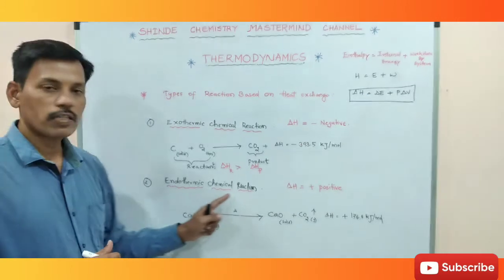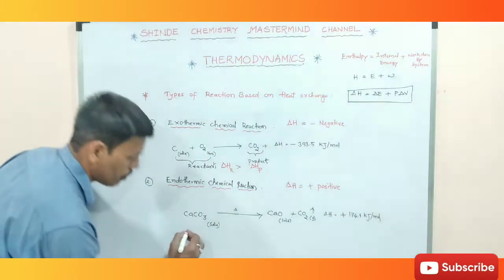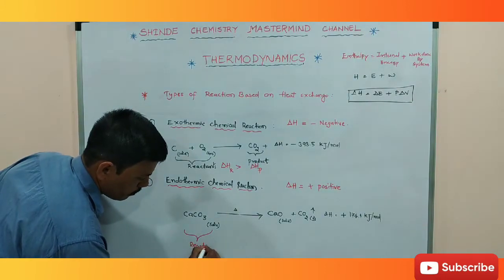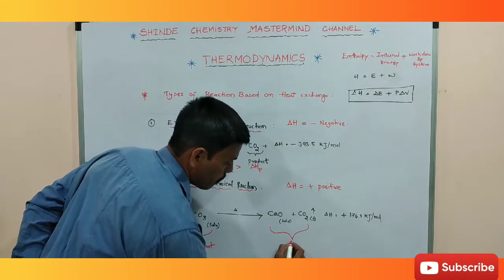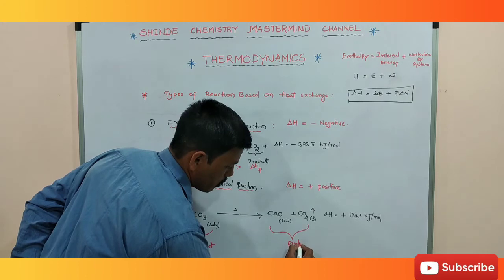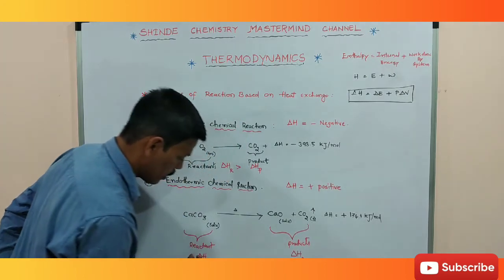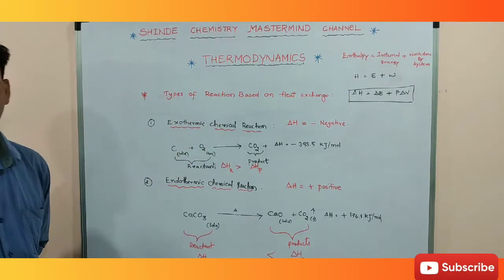After that, in endothermic chemical reactions, calcium carbonate is a reactant, so delta H of reactants. This one, calcium oxide and carbon dioxide, these are the products, so delta H of product. Here delta H of product is greater compared to delta H of reactants.